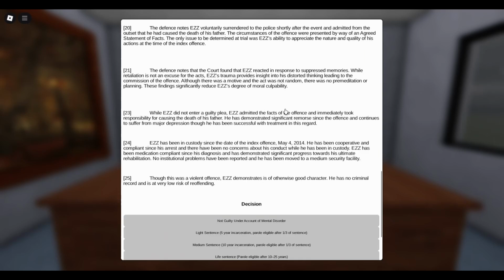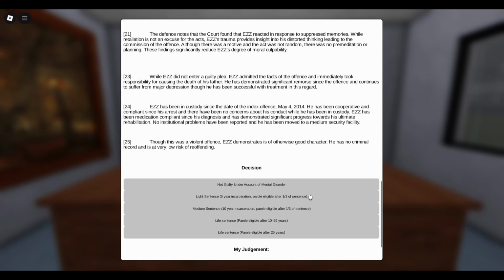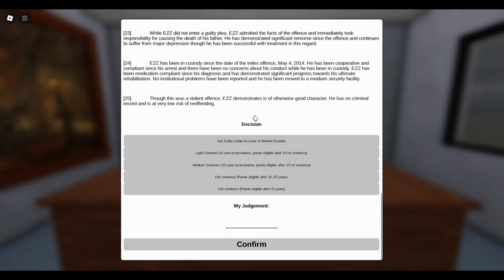Defense notes EZZ voluntarily surrendered to the police shortly after the event and admitted from the outset that he had caused the death of his father. The defense notes that the court found that EZZ reacted in response to suppressed memory. EZZ's trauma provides insight into his distorted thinking. While EZZ did not enter a guilty plea, EZZ admitted the facts of the offense and immediately took responsibility for causing the death of his father.